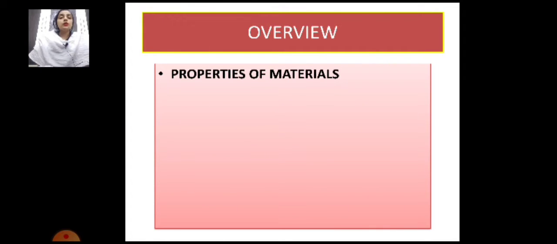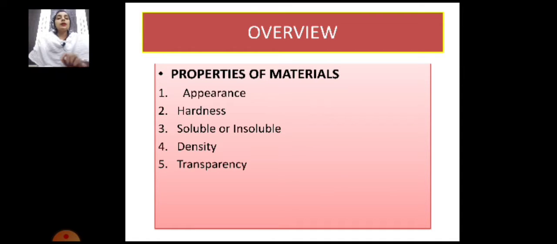So let me give you the overview of today's class. We will discuss the properties of materials today. First property is appearance and the second property is hardness, and then we will discuss soluble or insoluble, then density, and the fifth property we are going to discuss is transparency. So let's discuss each of the properties one by one in detail.